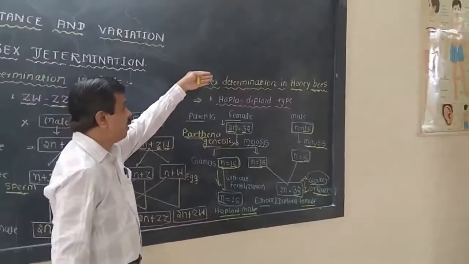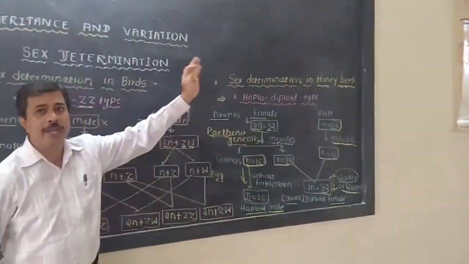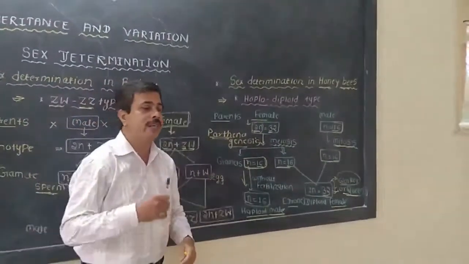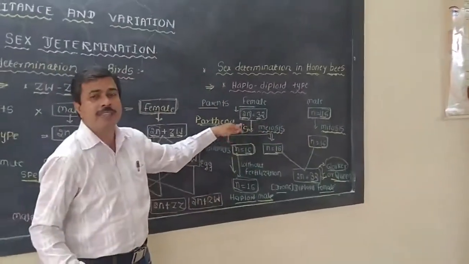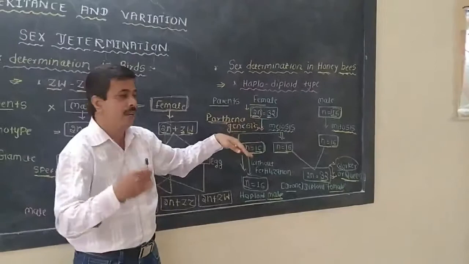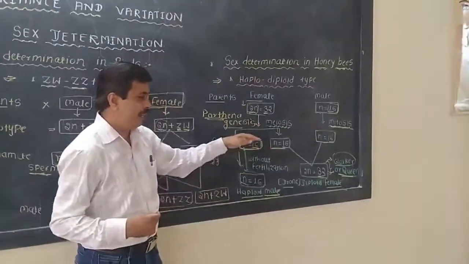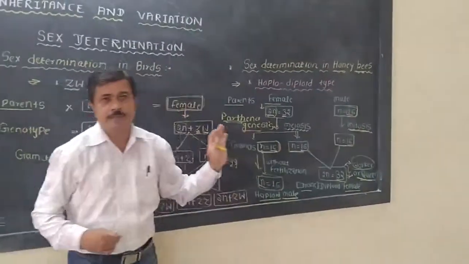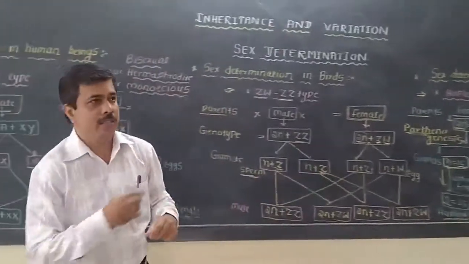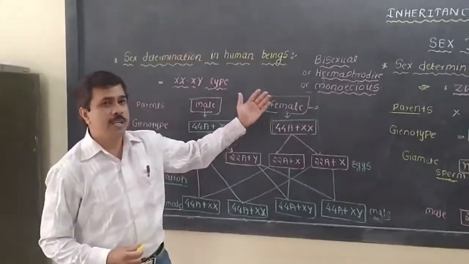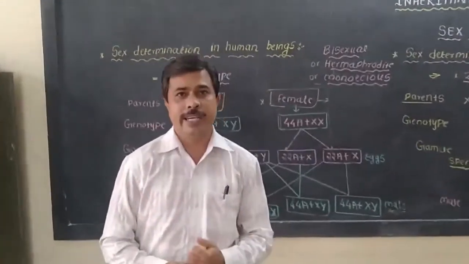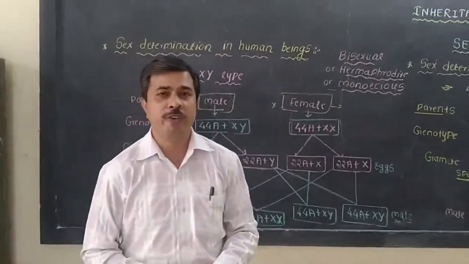And in case of honeybees, it does not depend on the male or the female; it depends on the number of sets of chromosomes received by the zygote. This condition determines the sex. These are the most important topics for the examination point of view.